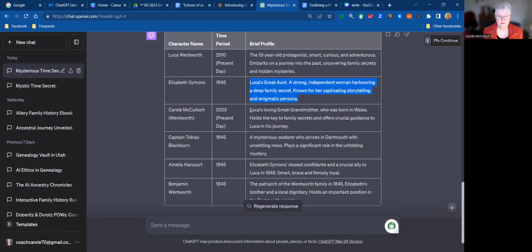And here's me, great-grandmother who was born in Wales, holds the key to family secrets and offers crucial guidance to Luca in his journey. And Captain Tobias is a mysterious seafarer who arrives in Dartmouth with unsettling news and plays a significant role in the unfolding mystery.